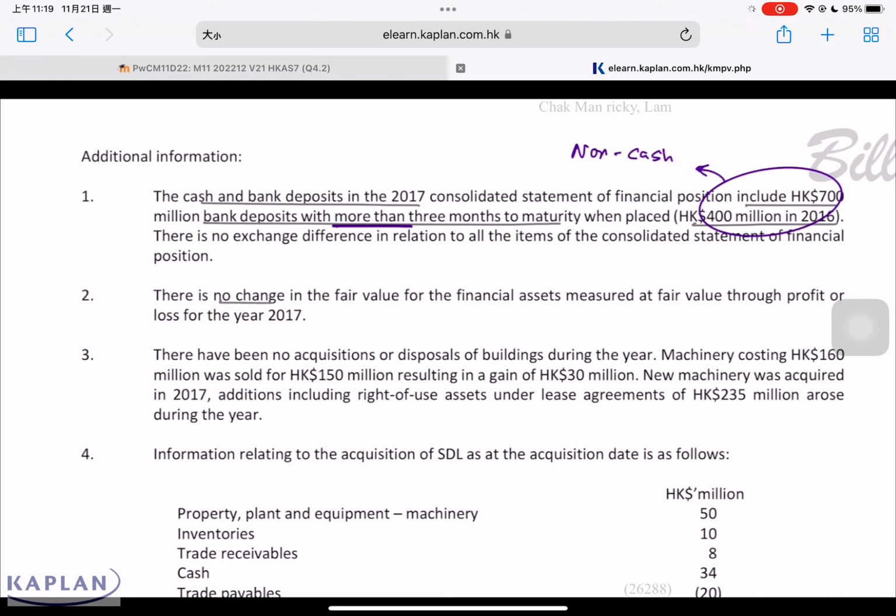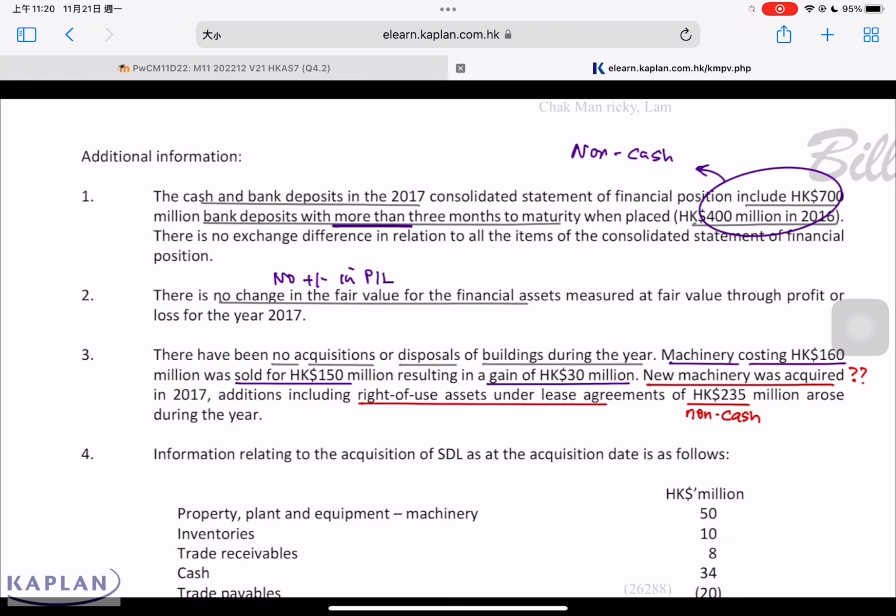Note 2: there's no change in the fair value of financial assets measured at fair value through P&L. No change. For this question, there's no plus or minus in P&L. Note 3: there have been no acquisitions or disposals of buildings during the year. However, a machine costing 160 was sold for 150, resulting in a gain of 30. This is a transaction during the year. If it's a transaction during the year, we have to consider the double entry. New machinery was acquired in 2017. We need to know how much of these acquisitions was cash or non-cash. Out of this acquisition, the question mentions non-cash is 235. This is non-cash because we acquired new machinery by arranging a lease transaction. Debit right-of-use assets, credit lease liability. This 235 is non-cash. The balance should be cash.